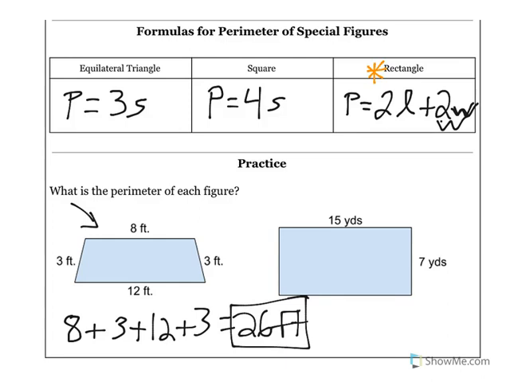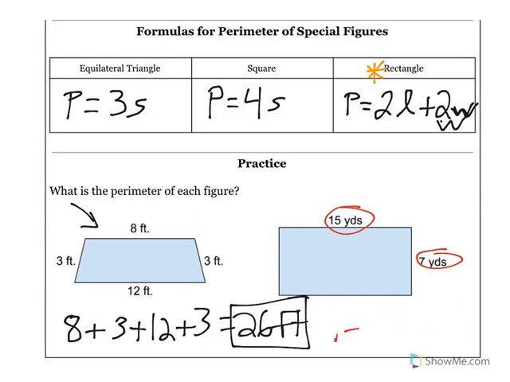For our second figure, I'm going to use the rectangle formula. Perimeter equals 2 times the length, 2 times 15, plus 2 times the width, which is 7. I'm not sure why that's not showing up for us.